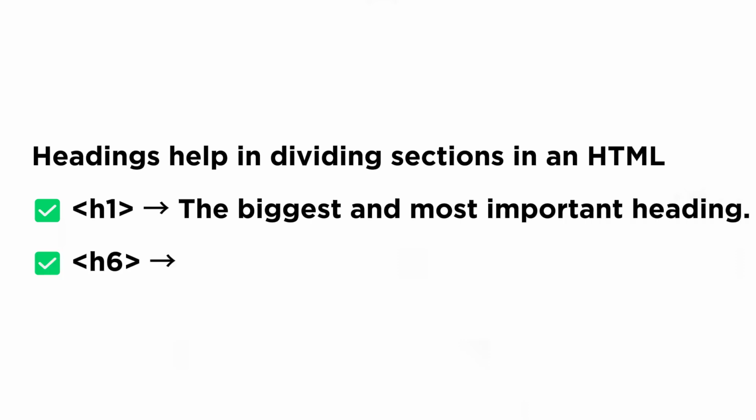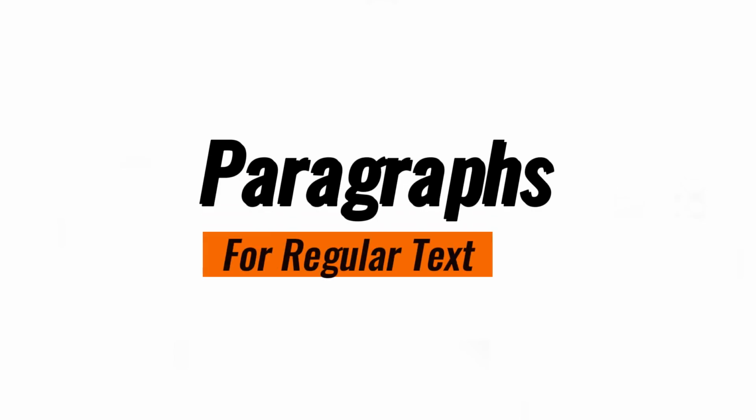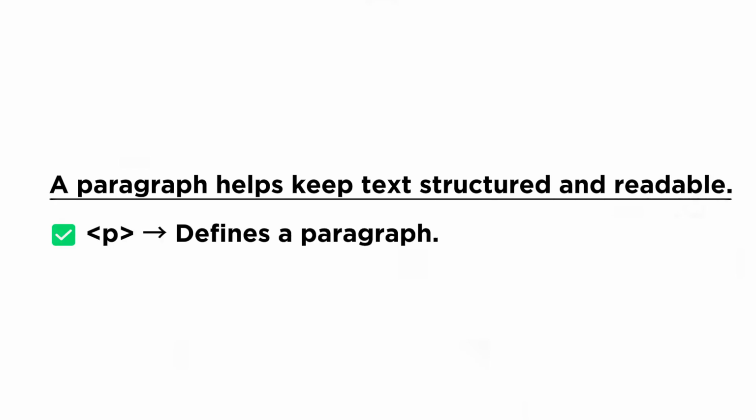H1 tag is the biggest and most important heading. H6 tag is the smallest heading and less important. Paragraphs for regular text. A paragraph helps keep text structured and readable. P tag defines a paragraph.